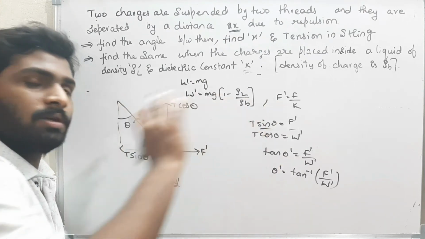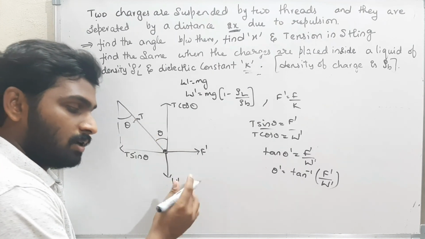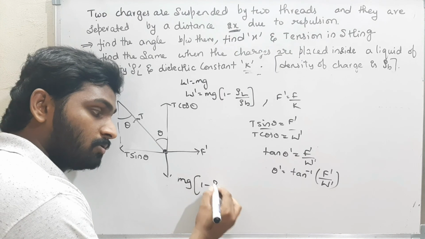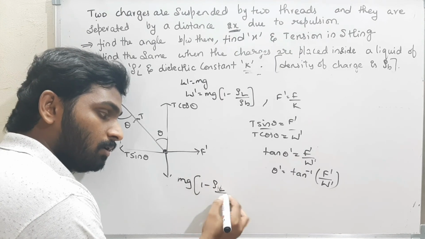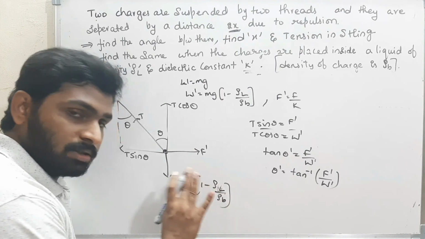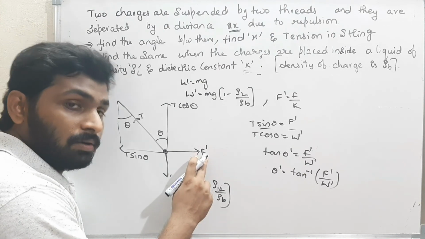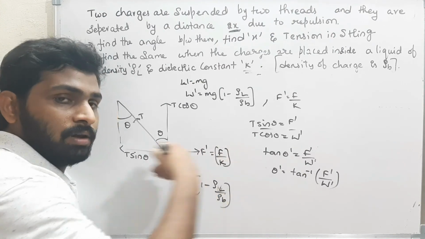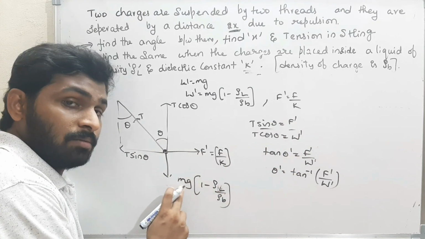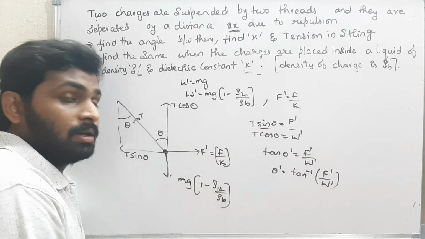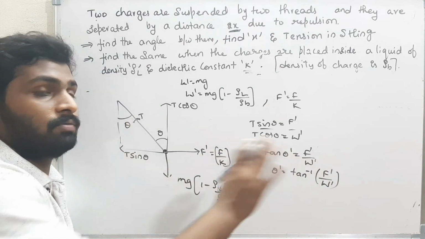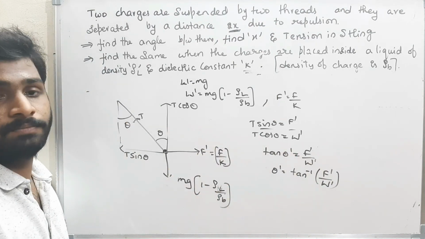Simply the same thing, but the only difference is that instead of writing mg, now you have to write mg into 1 minus rho L by rho b. And instead of writing F, I will write F by k. In every formula, just instead of mg, write mg into 1 minus rho L by rho b, and instead of F, write F by k. That is the only difference. The same thing we have to follow. I think this is clear. I think these are enough.